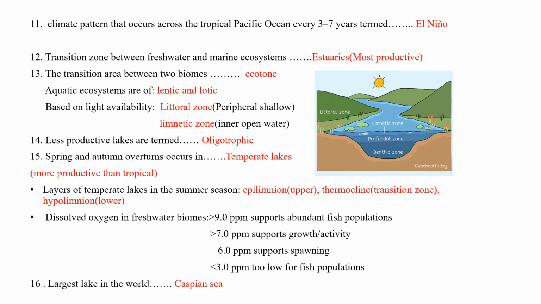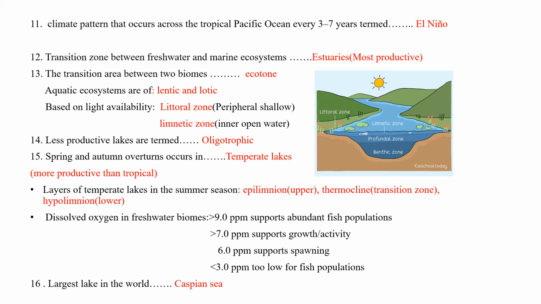Dissolved oxygen. Dissolved oxygen determines the quality of aquatic life. The amount of dissolved oxygen in freshwater biomes, if it is greater than 9 parts per million, supports an abundant fish population.